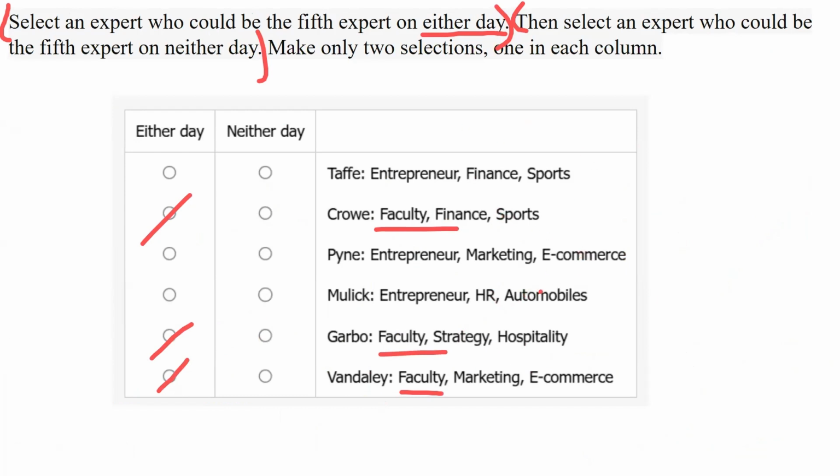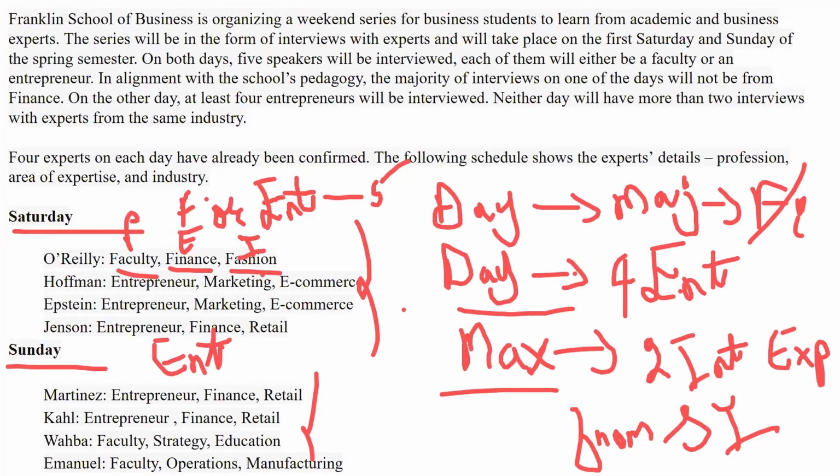Now among these, we have to select. How do we go about it? Very simple. Go to the next rule. What does it say? Maximum you should have 2 interviews with experts from the same industry. As you can see here, e-commerce is already repeated twice, so we cannot have another entrepreneur from the e-commerce industry.